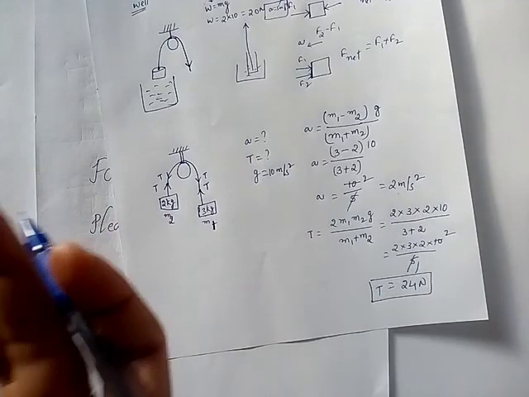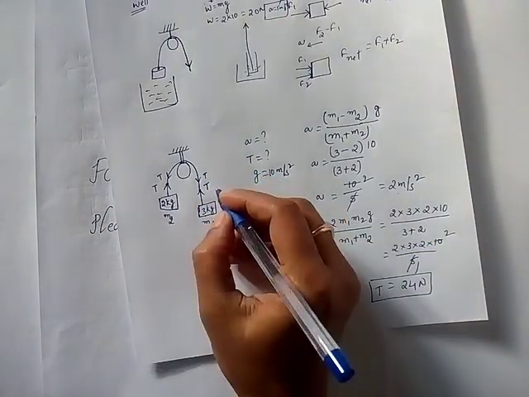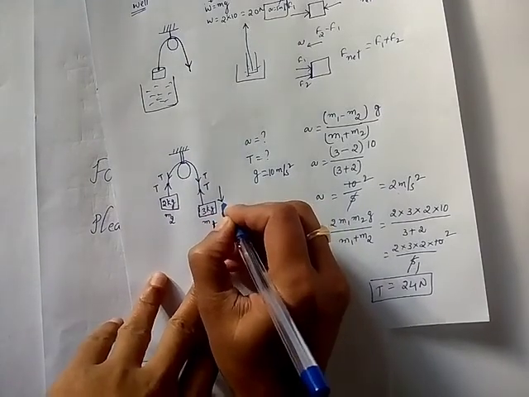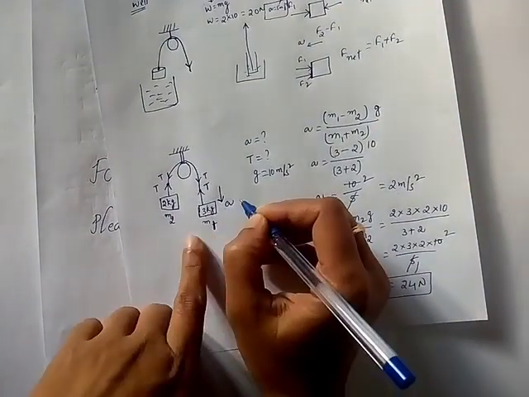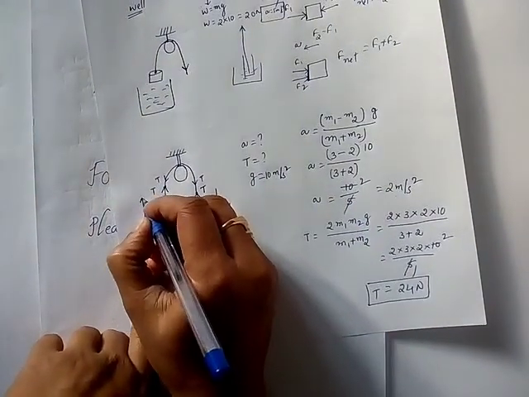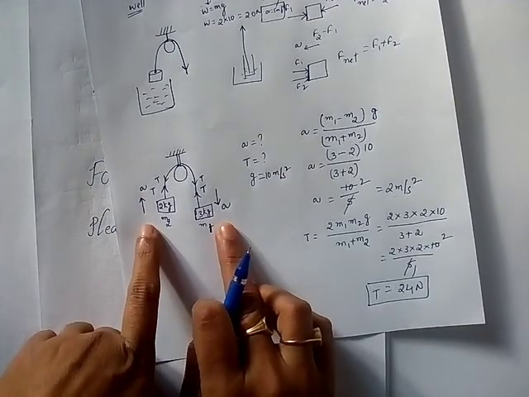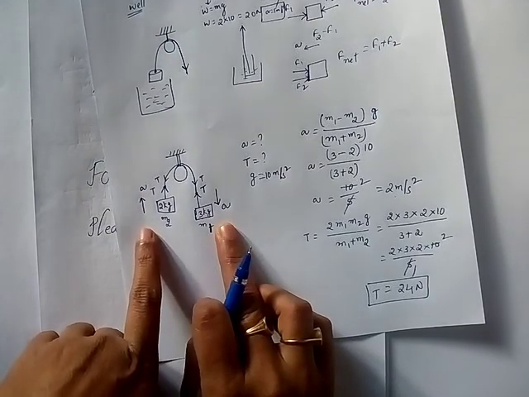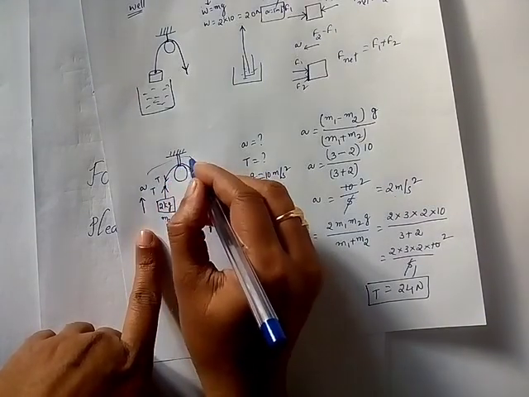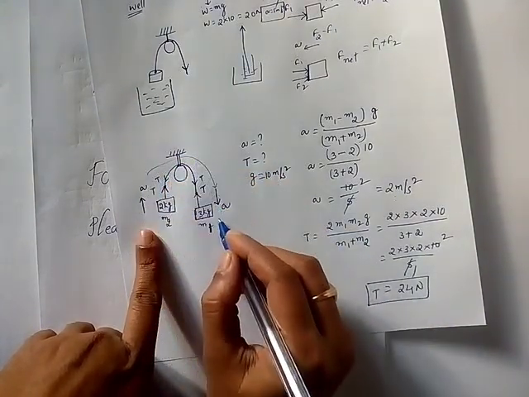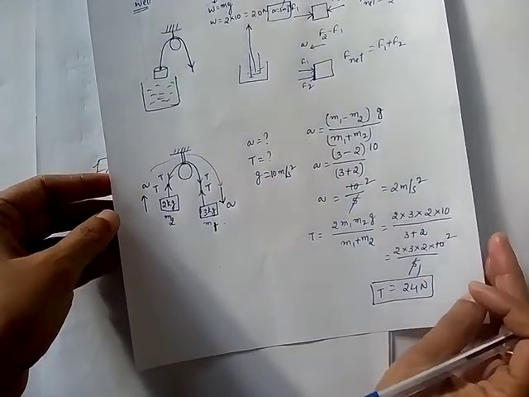Compared to the weights of the blocks, if a block has more weight, it comes down. So I mark the acceleration here: this block has more weight, that's why it will be moving downwards and this block will be moving upwards. This is very, very important. By seeing it you can identify the direction of acceleration. Acceleration is like this and the movement of the string will be like this. Did all of you understand?